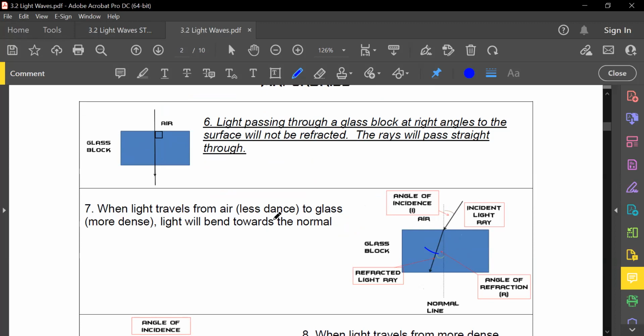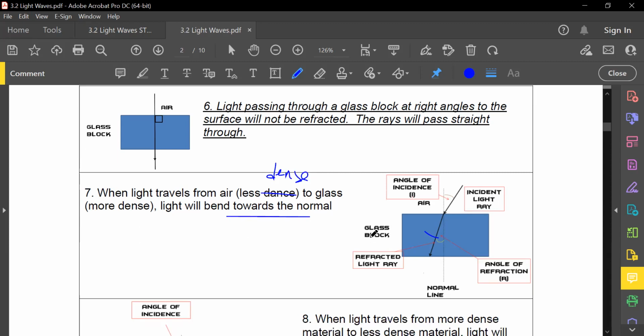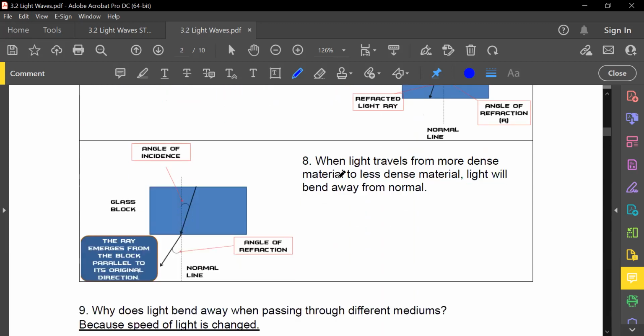Light travels from air, which is less dense, to glass, which is obviously more dense, so it will bend towards the normal. And finally, when light travels from a more dense material to a less dense material, it will yet again bend away from the normal. You can see that it bends away from the normal here.